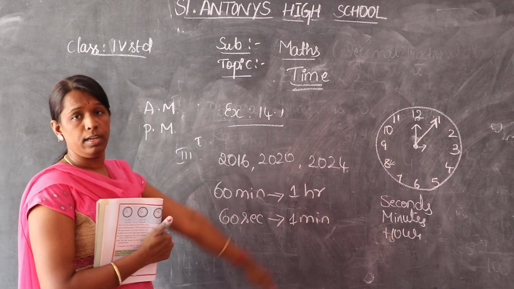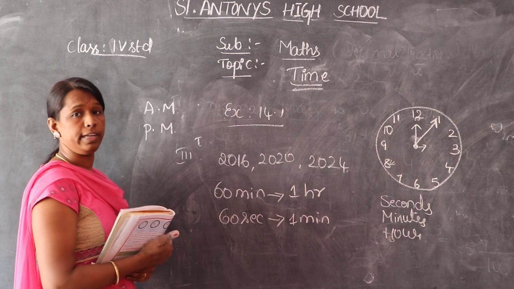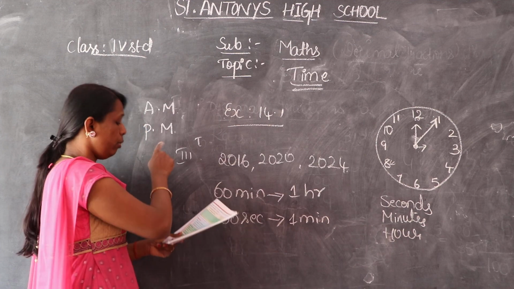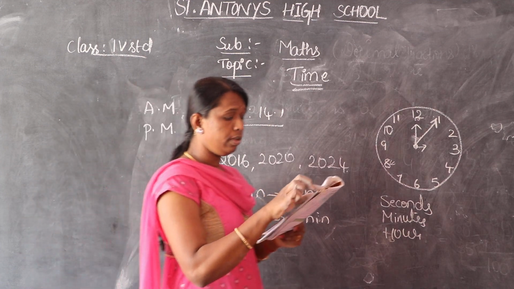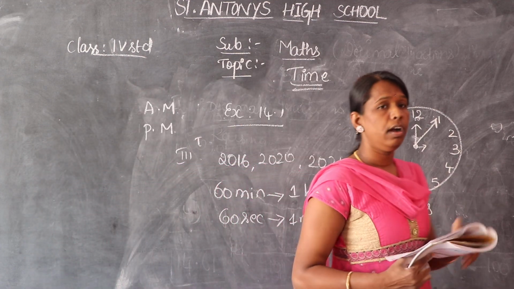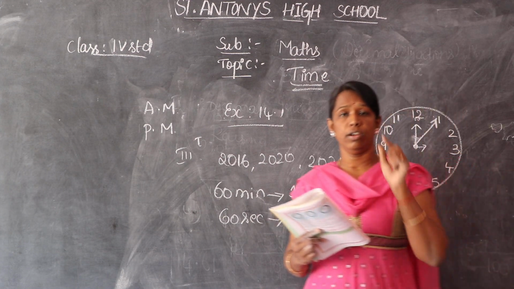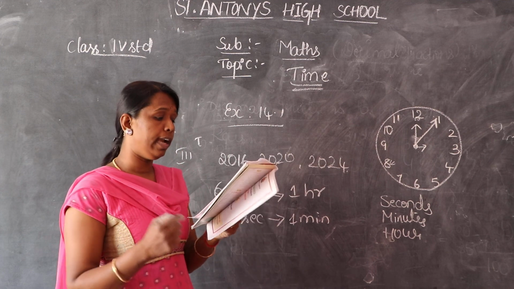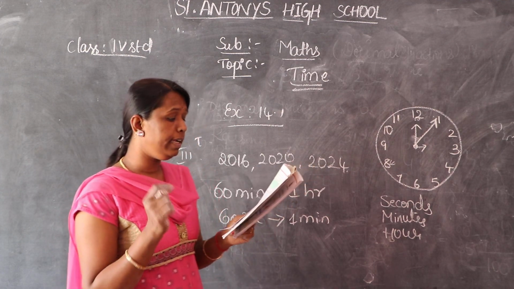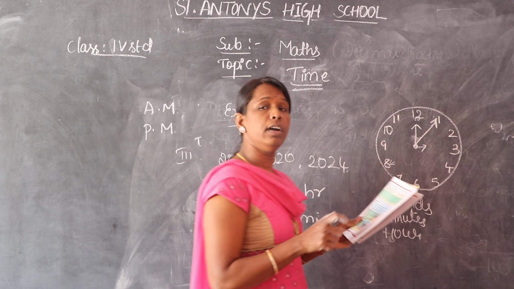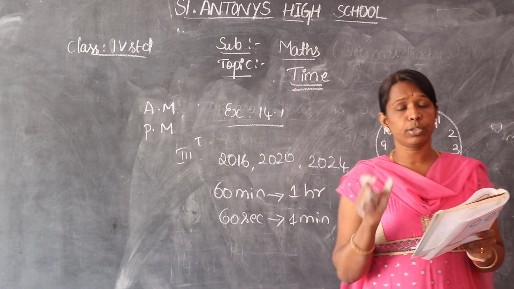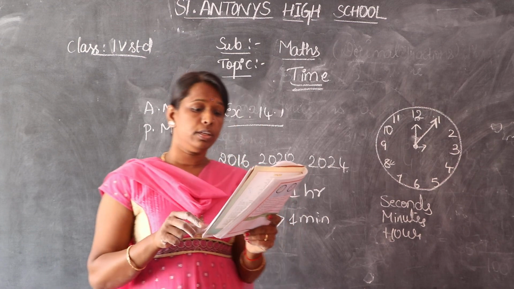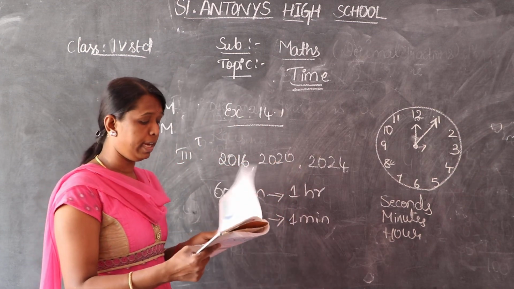After 12 hours we call it post-meridian. Afternoon, evening, and night indicate post-meridian. Observe midnight and midday, they take the same timings. From midnight to midday is ante-meridian, and from midday to midnight, 12 hours, indicates post-meridian.